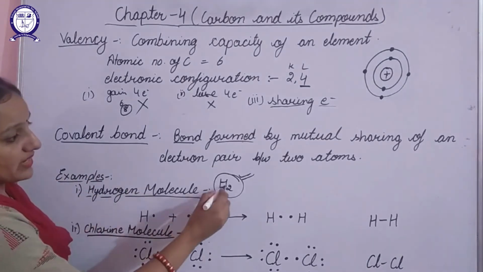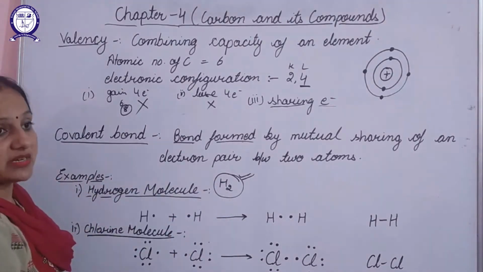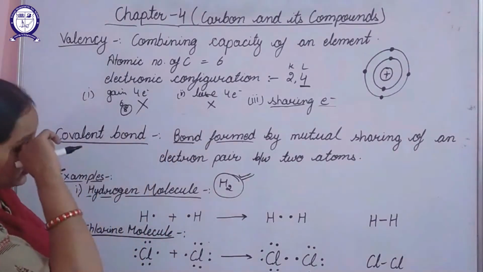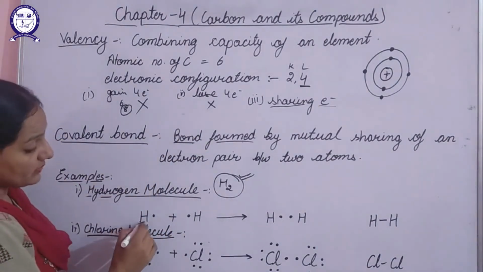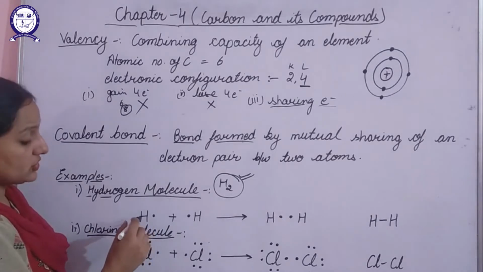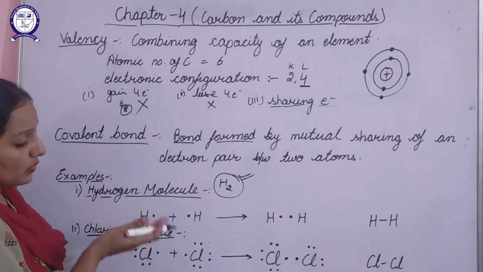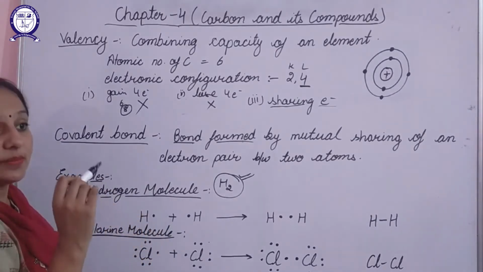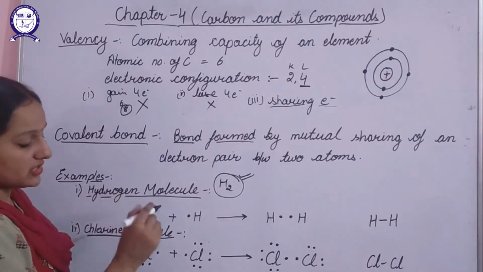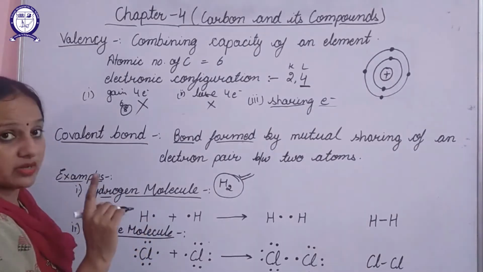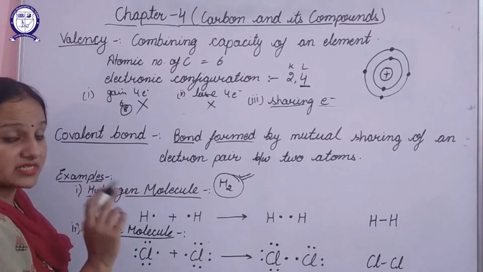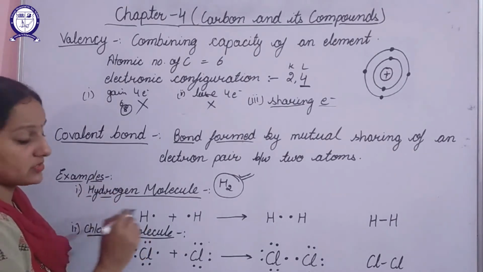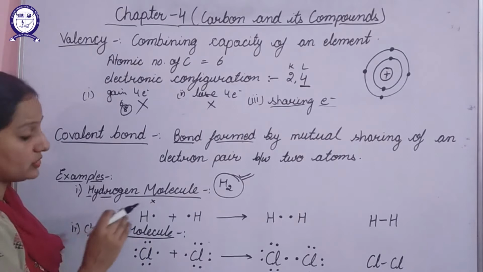But hydrogen will combine with another hydrogen atom using sharing of electrons. Let's see that. I will explain it with the help of a dot structure, that is the Lewis dot structure. What do we do in that structure? The number of electrons present in the last shell will be represented as valence electrons with the help of dots, or sometimes we can use crosses also.